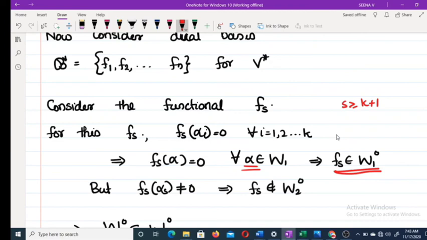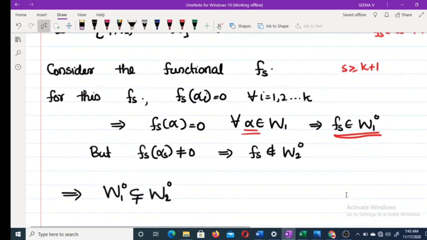Now, what about fs of alpha s? fs of alpha s is 1, which is not equal to 0. Since alpha s belongs to W2 and fs of alpha s is not equal to 0, this implies fs does not belong to W2 not. Thus we get an fs belonging to W1 not that does not belong to W2 not.